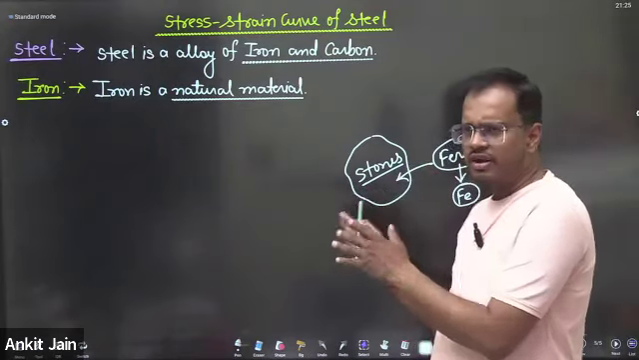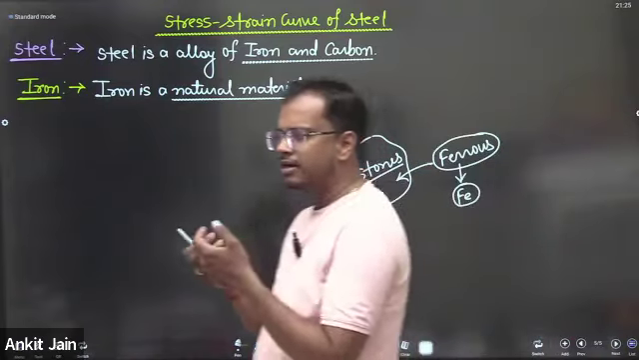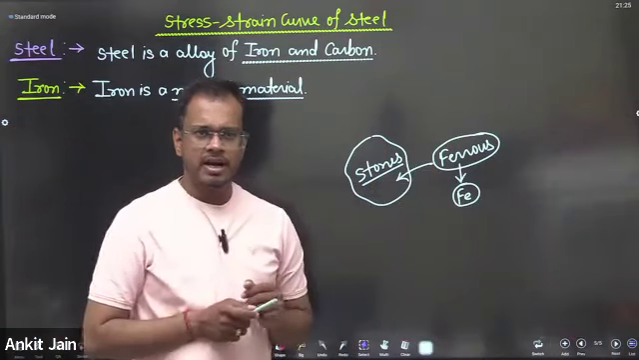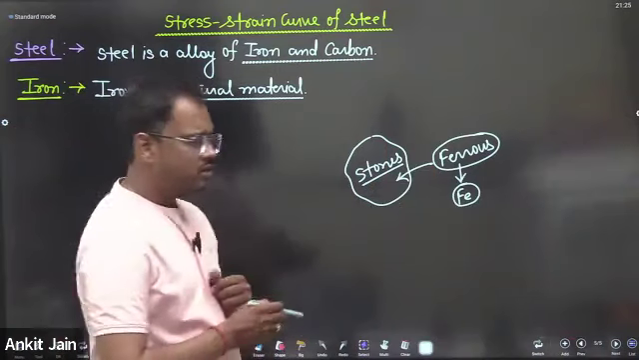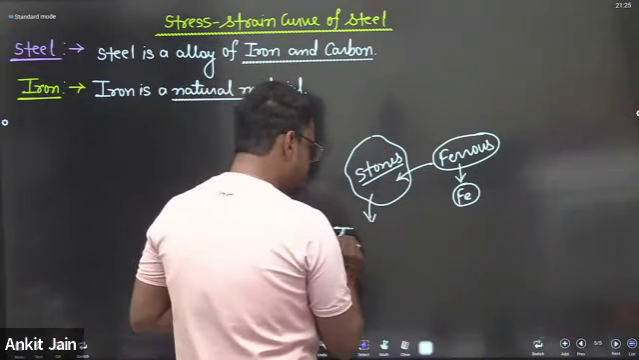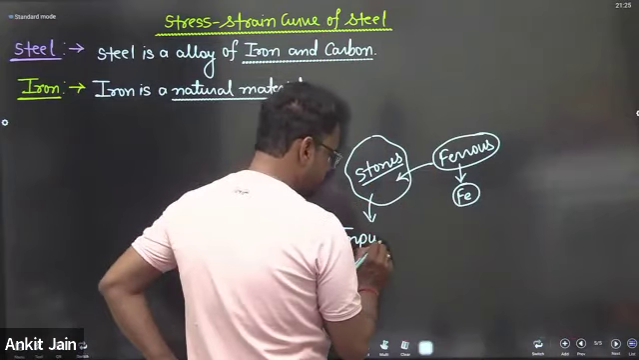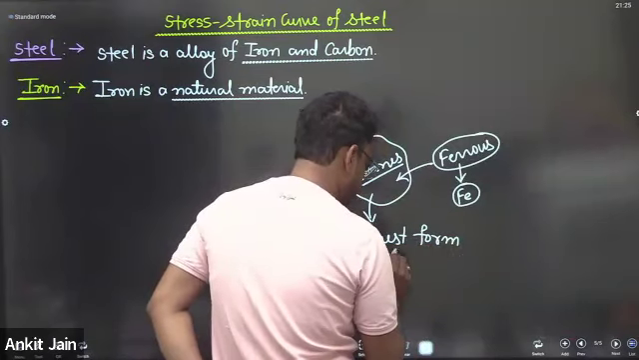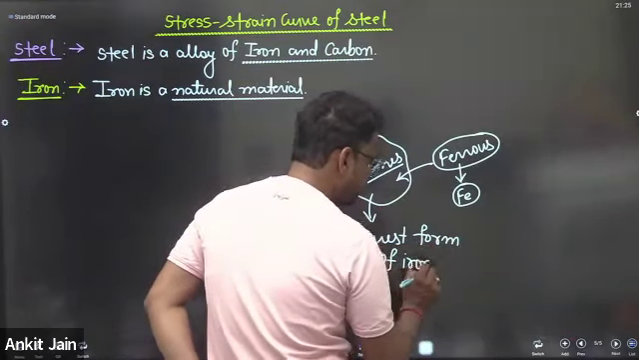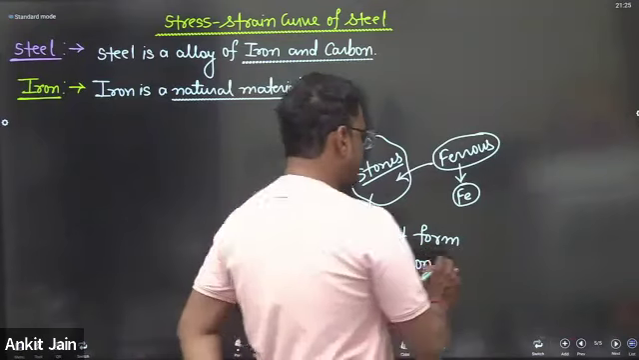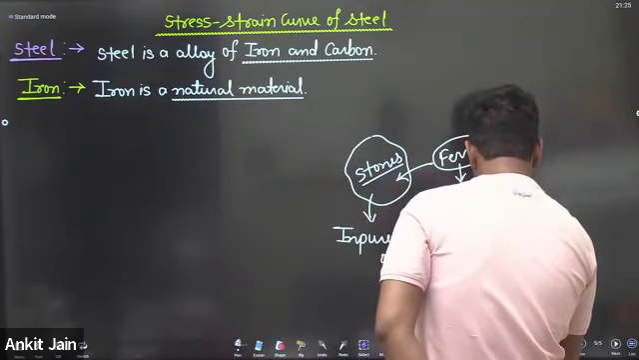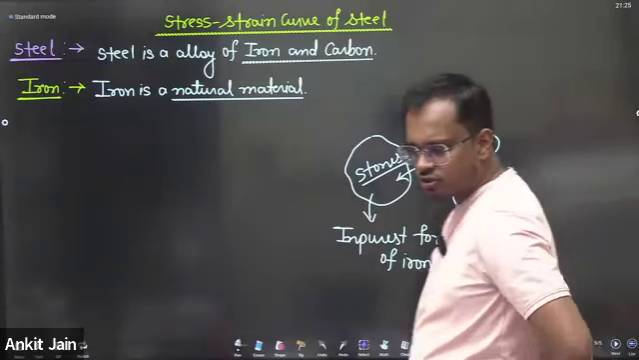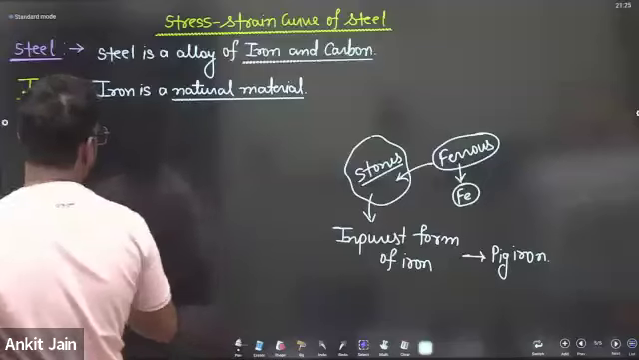This is the impurest form of iron because stone is not directly used in a production unit or any other construction. Am I right? So the impurest form of iron is called pig iron. So the first question is, what is the impurest form of iron? The impurest form of iron is pig iron.